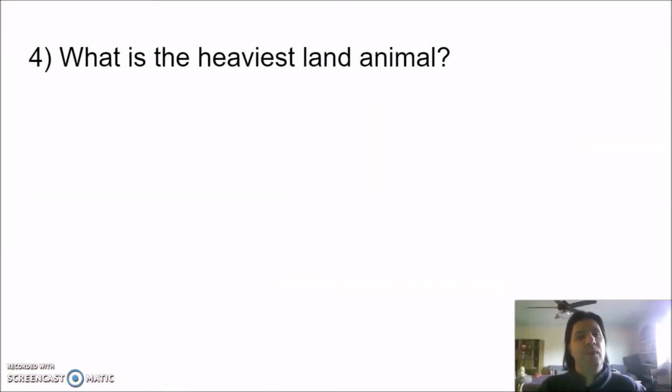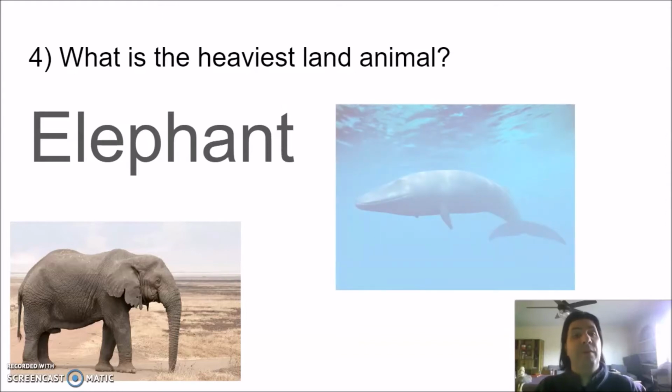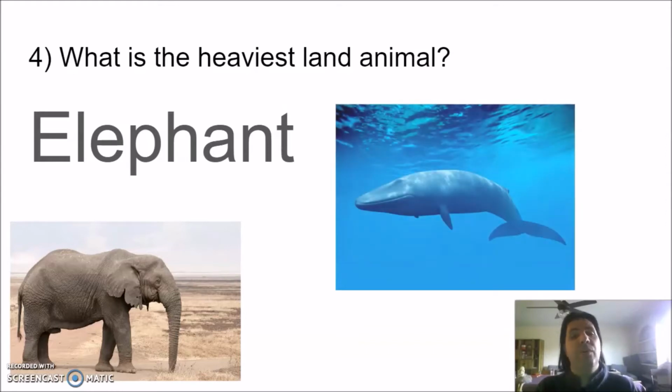Number 4. What is the heaviest land animal? The answer: the elephant. Specifically, the African elephant can be 13,000 pounds, but it's not the heaviest animal in the world. That title goes to the blue whale that can come in at over 300,000 pounds. The question I was going to ask is, what's the largest land predator in the world? And the answer to that is the polar bear. That's a little confusing because the polar bear hunts in the water. So to avoid getting mixed up, we went with this question instead. I think it was better.